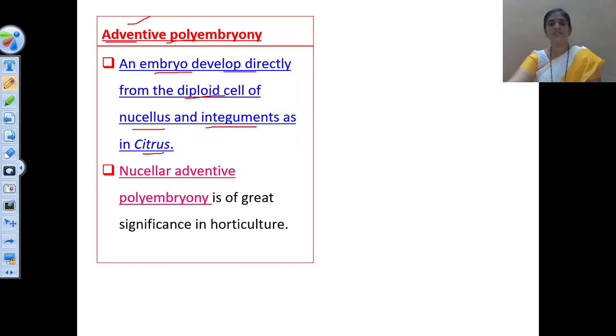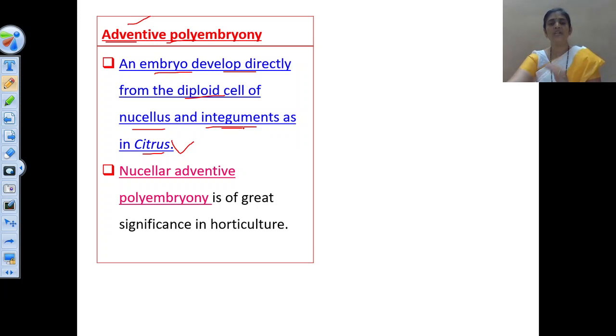But in some plants like citrus, the embryo develops directly from the diploid cells of the nucellus. That means the nucellus which is present surrounding the embryo sac, some cells from that nucellus form the embryo, or from the integuments present around the embryo sac, that is the outer integument and inner integument.